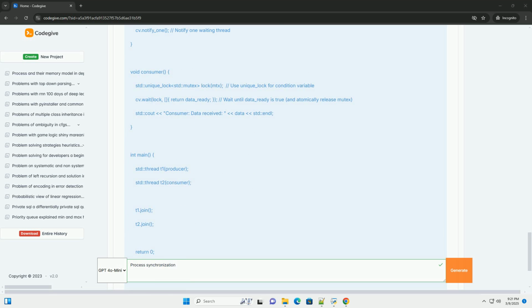Solutions: priority inheritance, temporarily boost the priority of a lower priority process holding a resource needed by a higher priority process. Fair locking mechanisms ensure that processes acquire resources in a fair order, for example using a queue-based locking mechanism.